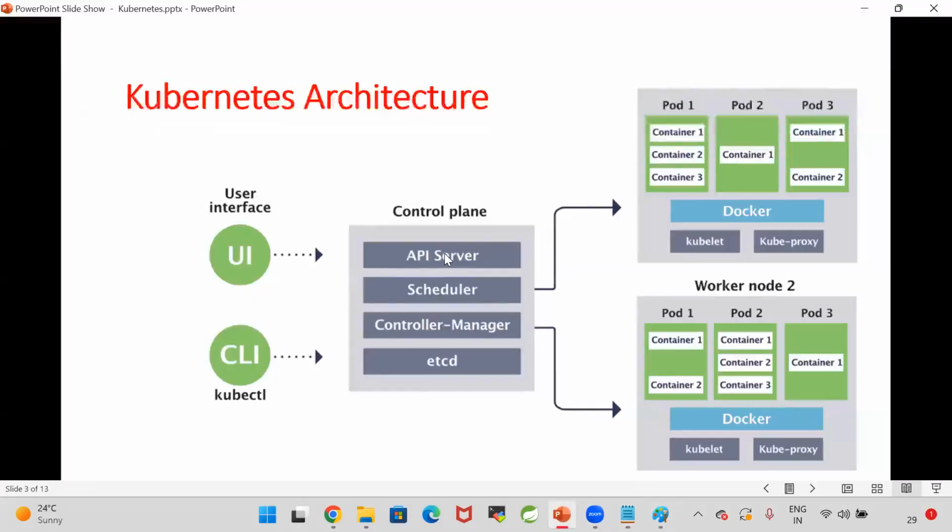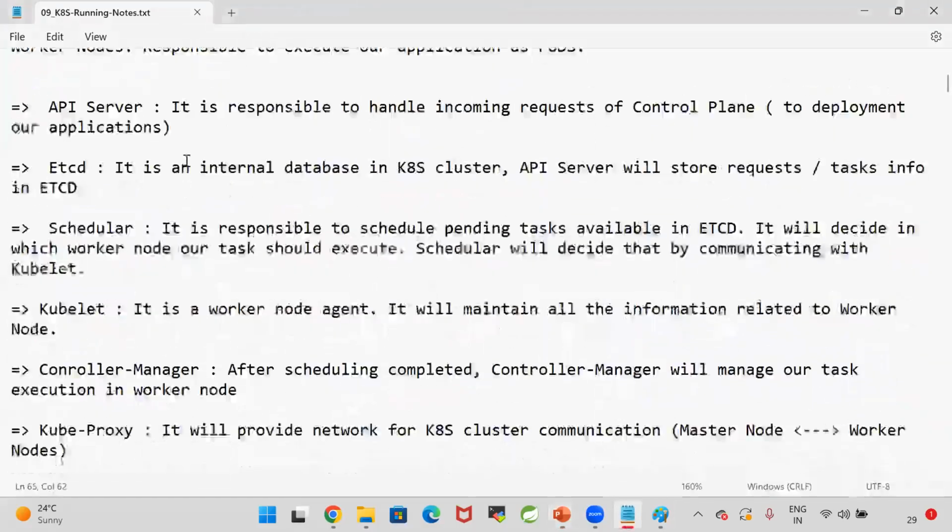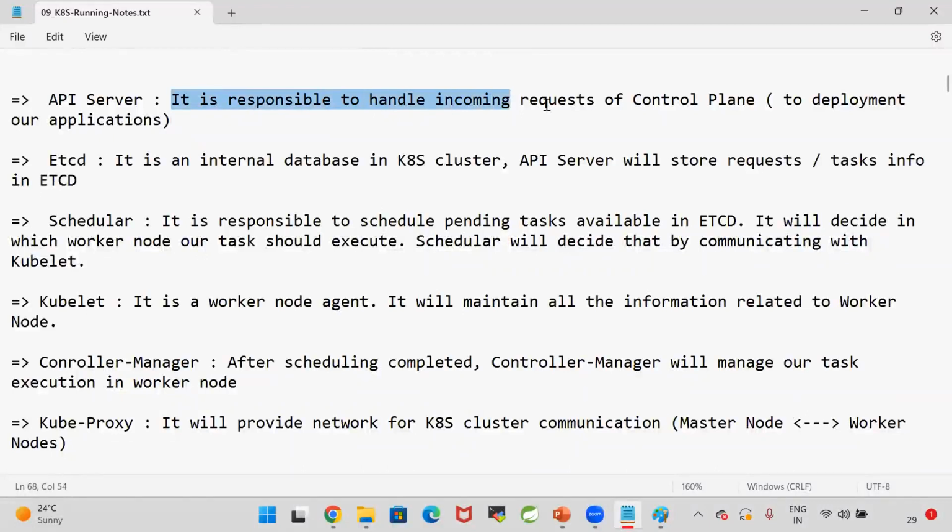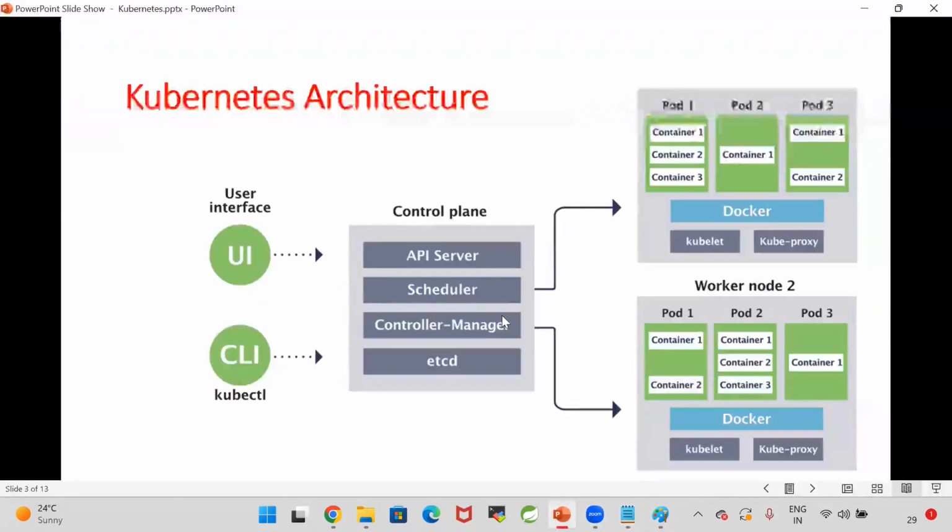Now, in the control plane, there are the API server, scheduler, controller manager, and etcd. What is the API server? The API server is responsible to handle incoming requests to the control plane to deploy our applications. Whatever deployment request we want to send, we send to the control plane. When we send the request, the API server will take the request and store it in etcd. etcd is nothing but a database where the pending request will be stored.